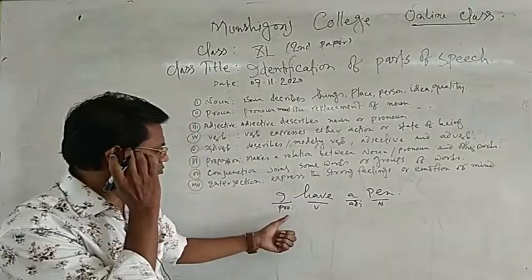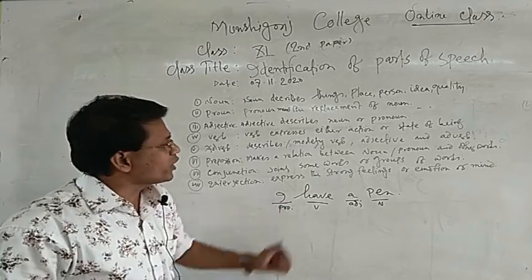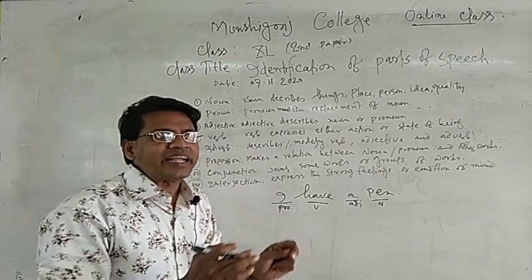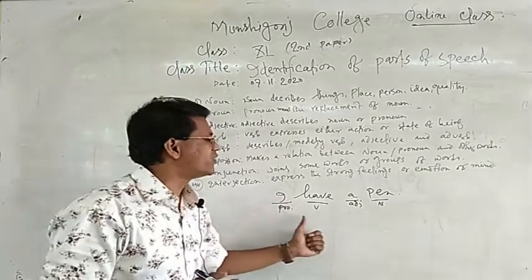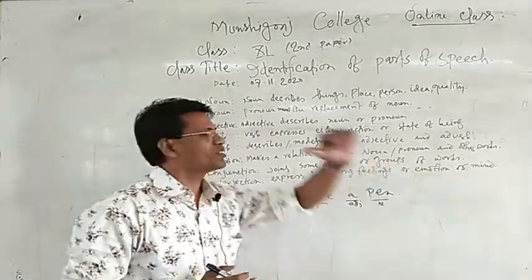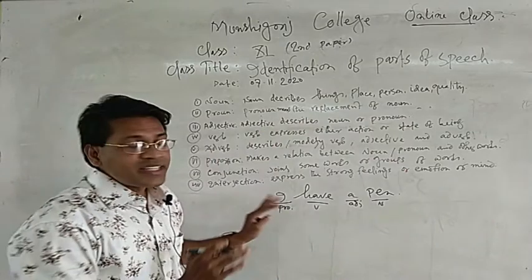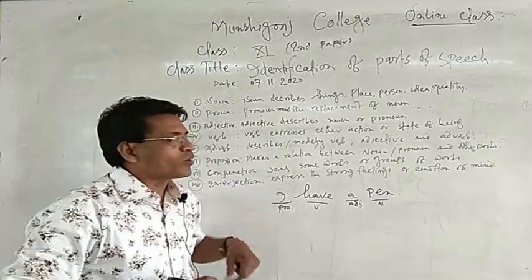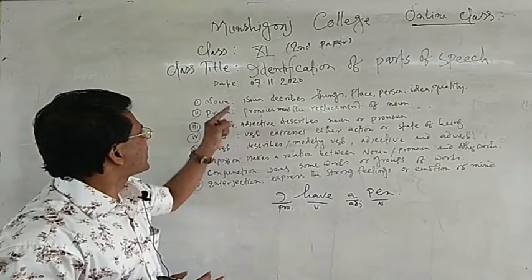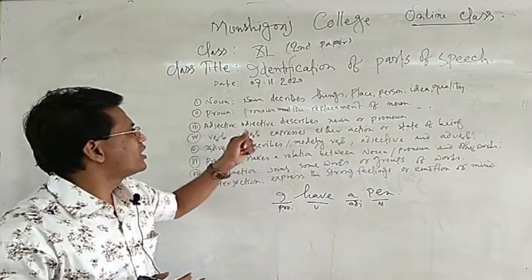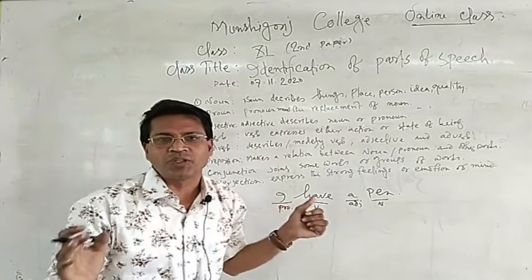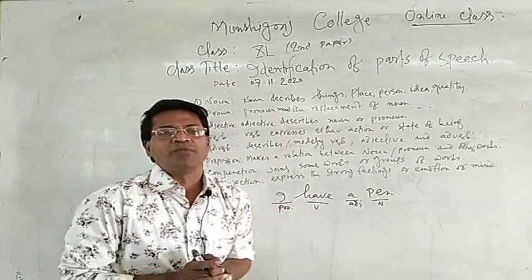So dear listener, if we classify any kind of sentence, we will get in this way different kinds of parts of speech. So it is clear to us. Now we are going to discuss the classification of parts of speech. There are 8 kinds of parts of speech in our English grammar book.